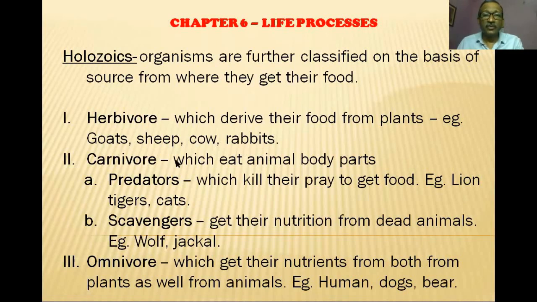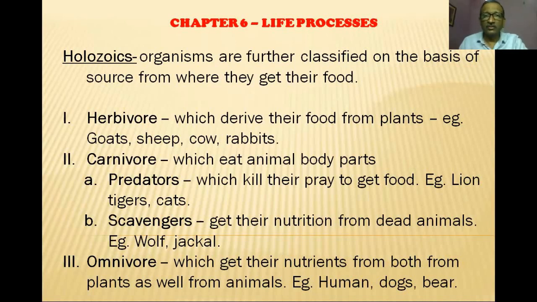Okay, whereas carnivores are those which obtain their food from animals. Okay, they may be eating the parts of animals or they may be eating animal as a whole. Now, carnivores are further divided into two, that is the predators and scavengers. Predators are those which kill their prey. Okay, they are a little bit proud, they feel that they have to kill and eat by themselves. They will not eat the already dead animals.